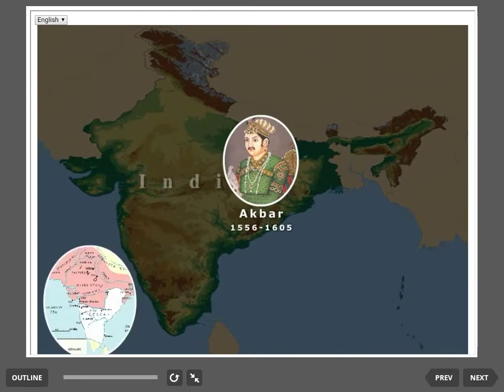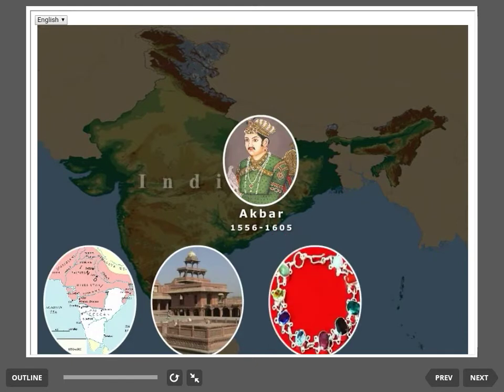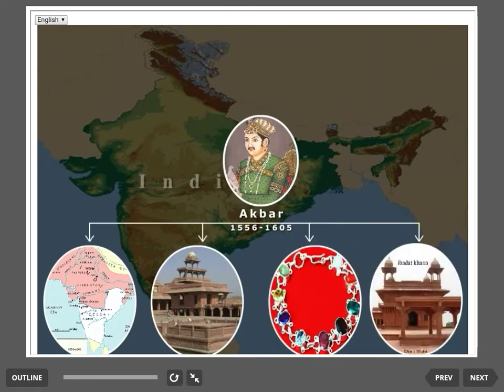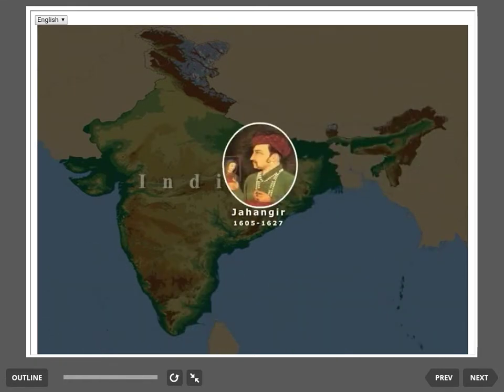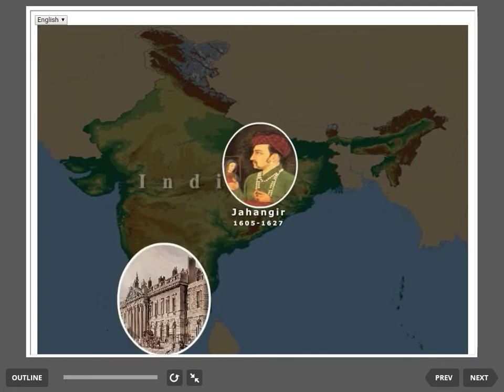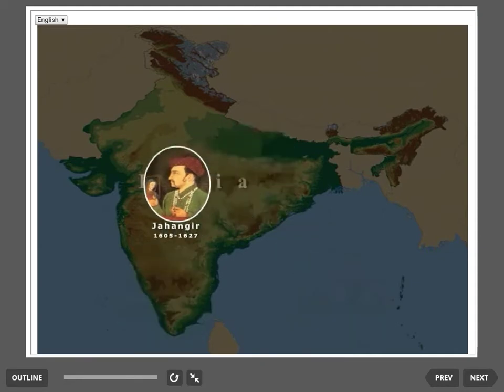Akbar expanded the kingdom from Kabul to Bengal. He built the walled city of Fatehpur Sikri in 1571. The Navratans, or the 9 courtiers, found an important place in Akbar's court. Akbar started the new religion, Din-i-Ilahi. Jahangir succeeded the throne after Akbar in 1605. He was the first emperor to open relations with the British East India Company in India. His empress, Begum Noor Jahan, was the real power behind the throne.